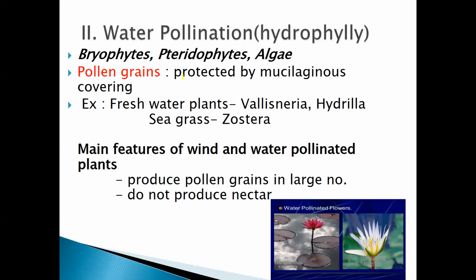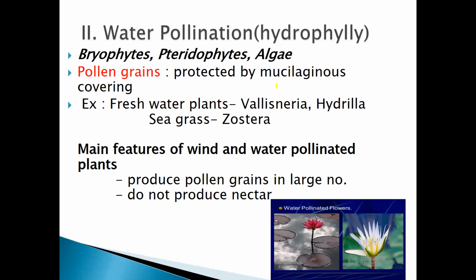Mucilaginous is a kind of waxy, oily sheath, students. So one kind of waxy layer is present on the surface of these pollen grains.